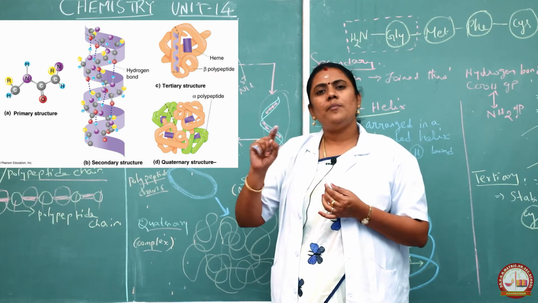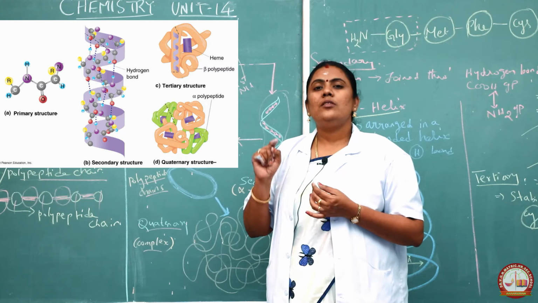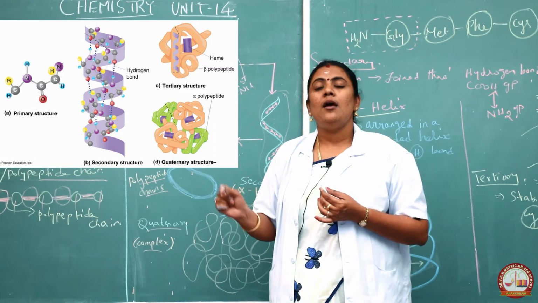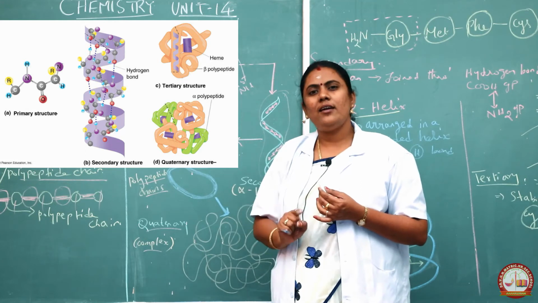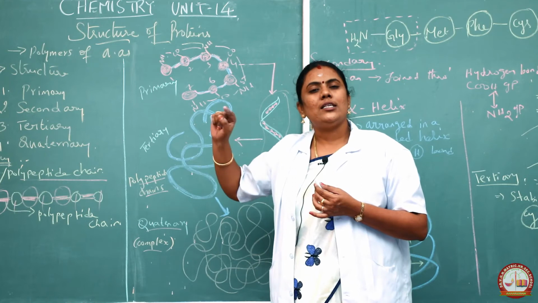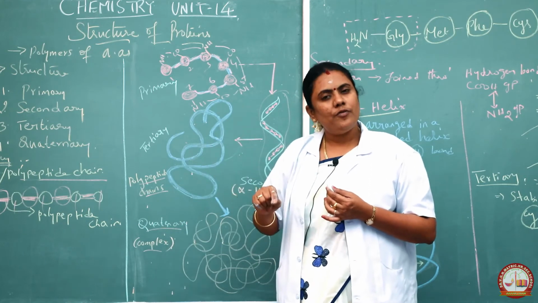So why we are studying this structure of proteins in the sense, in our body, in our human system, the proteins will be present in various places. So at different type, it can perform different functions at different places based on the arrangement of either it is a primary or it is a secondary or it is a tertiary or it is a quaternary. It has its own function in different places.